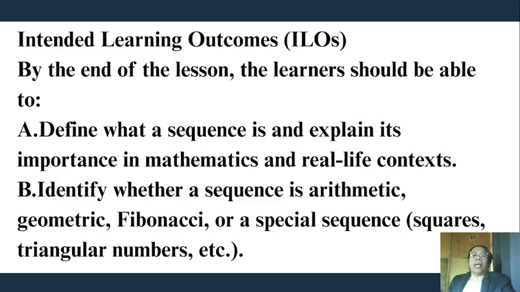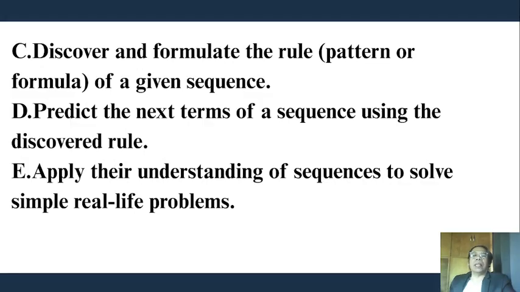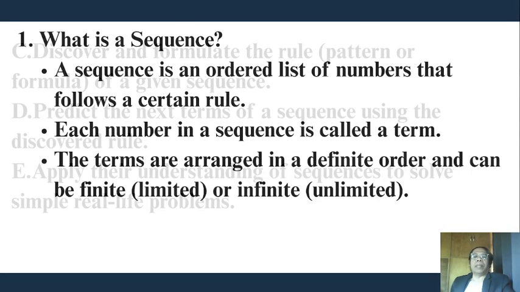B. Identify whether a sequence is arithmetic, geometric, Fibonacci, or a special sequence, squares, triangular numbers. C. Discover and formulate the rule, pattern, or formula of a given sequence. D. Predict the next terms of a sequence using the discovered rule. E. Apply their understanding of sequences to solve simple real-life problems.